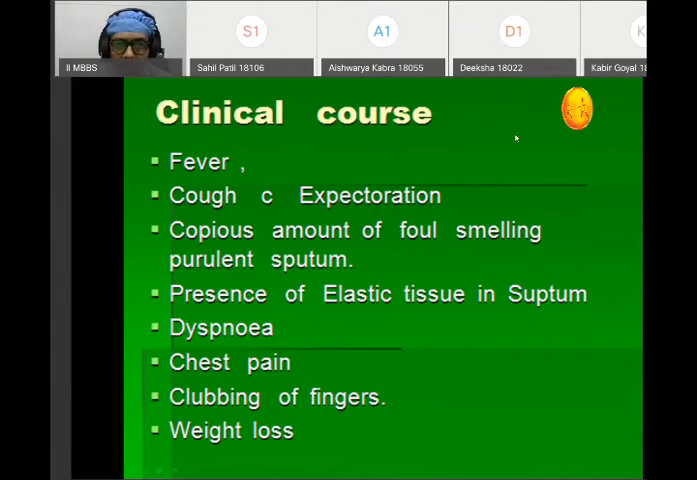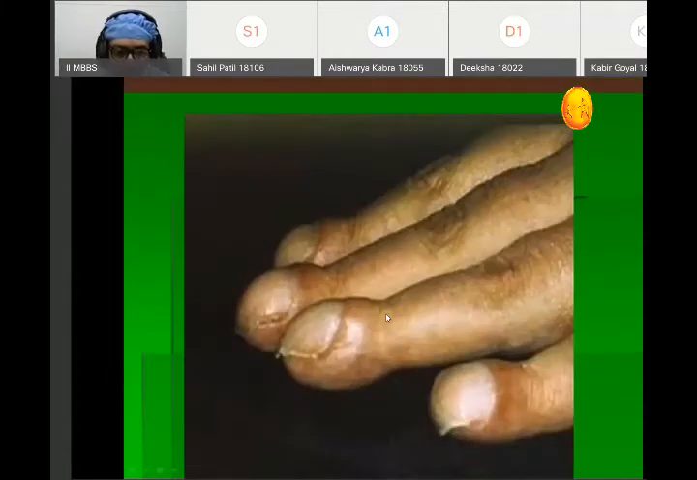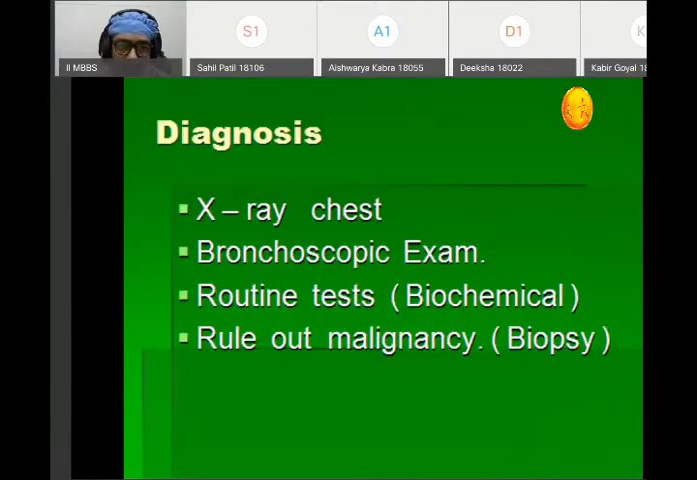Clinically, a case of lung abscess usually presents with fever and cough with expectoration. There is a large amount of foul-smelling, purulent sputum, with elastic tissue within the sputum. Cases of lung abscess also present with dyspnea, chest pain, clubbing of fingers, and weight loss. So these are some of the clinical presentations. Now you can see here clubbing of fingers, which is most commonly seen in pulmonary osteoarthropathy. So this is classic of pulmonary osteoarthropathy.